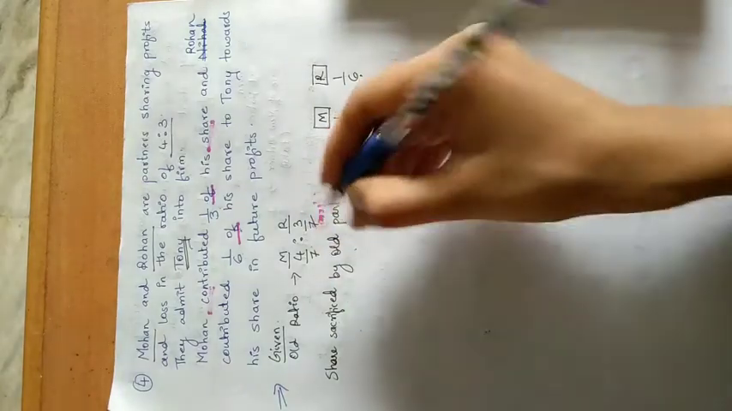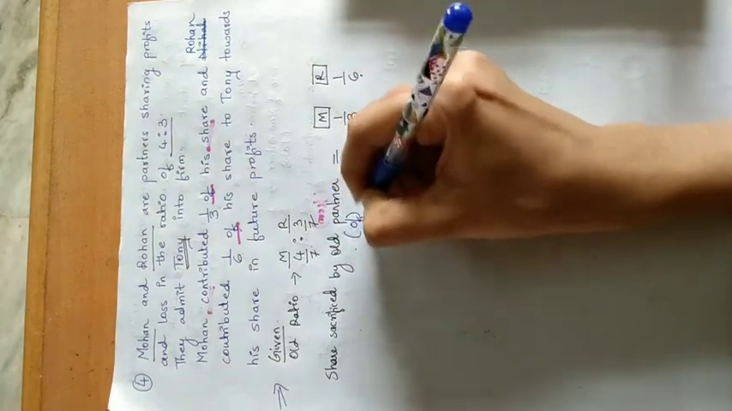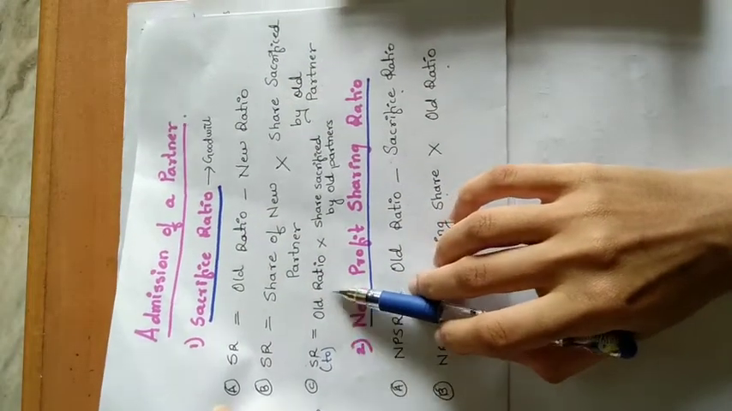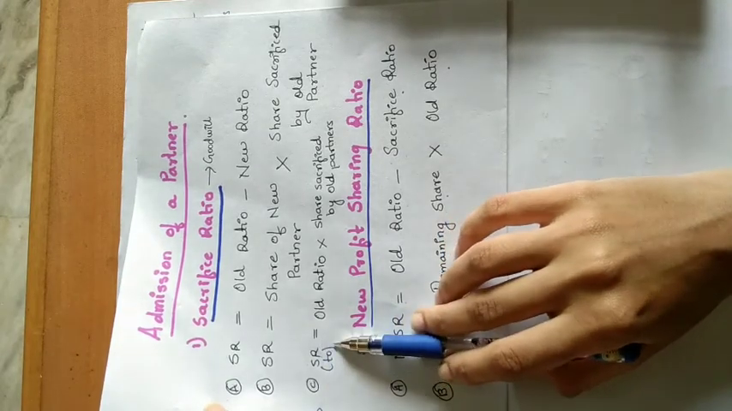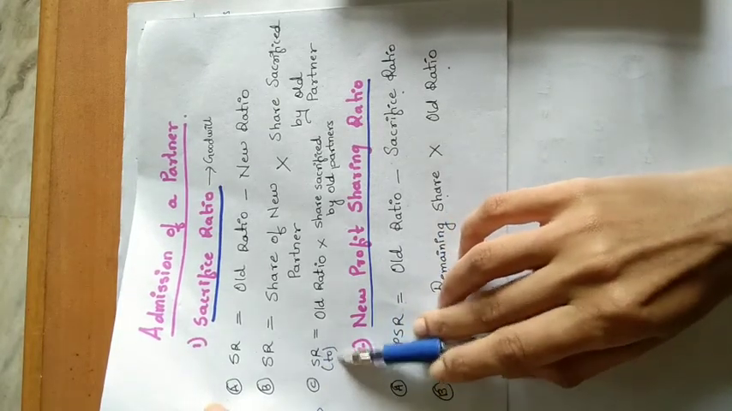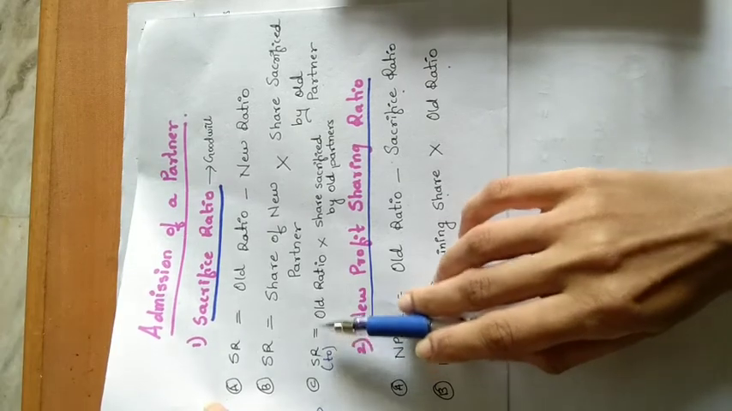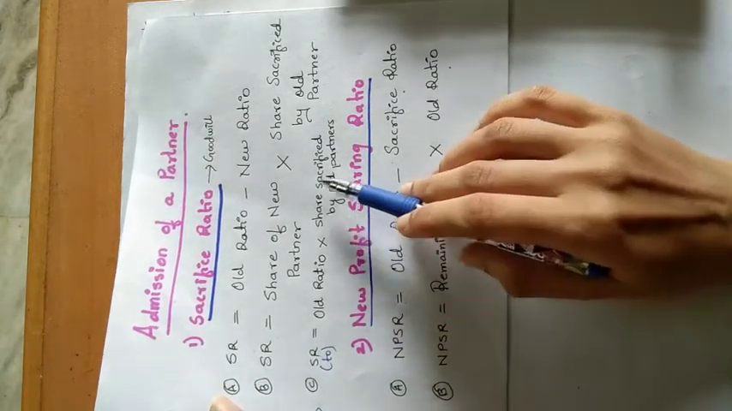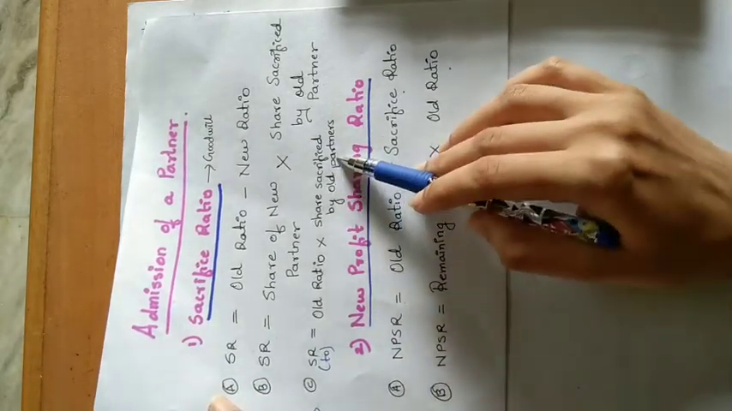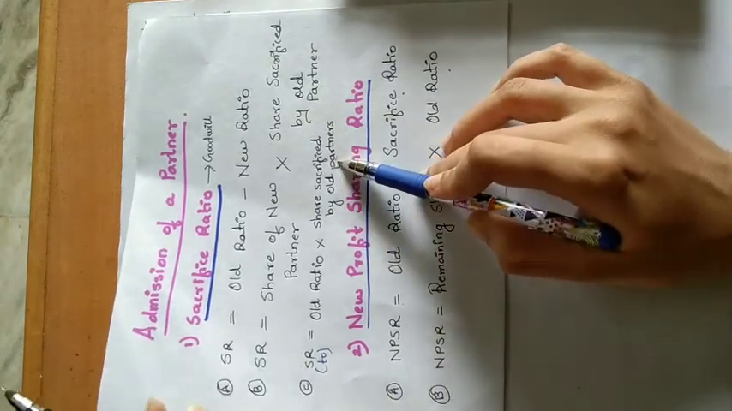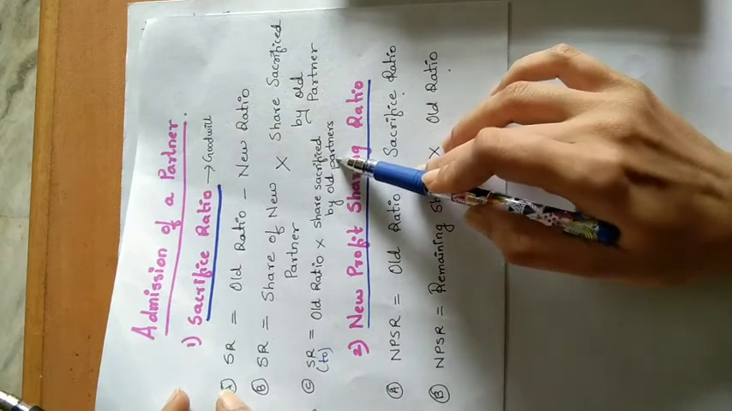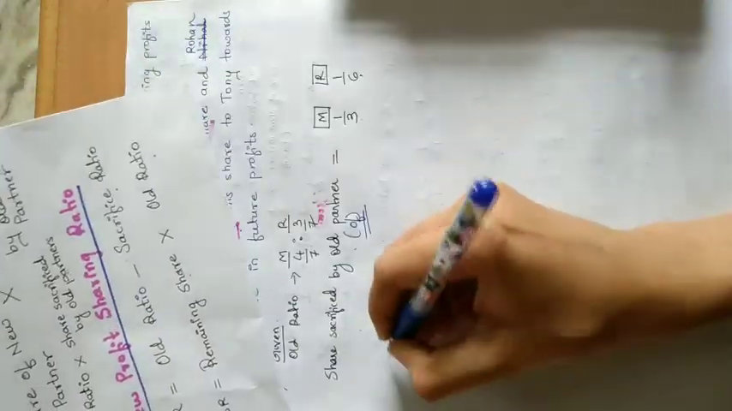Okay, so I am writing it over here. Here the word "of" is written, so we are going to use a new formula. You use this formula when fractions are given and after the fraction the word "of" is given: old ratio multiplied by share sacrificed by old partner. This formula we are going to use to calculate the sacrifice ratio first.